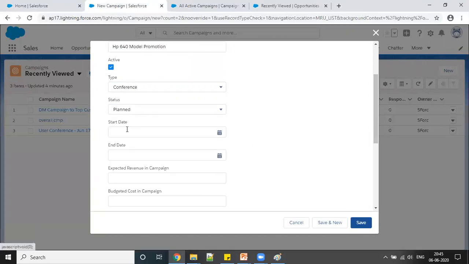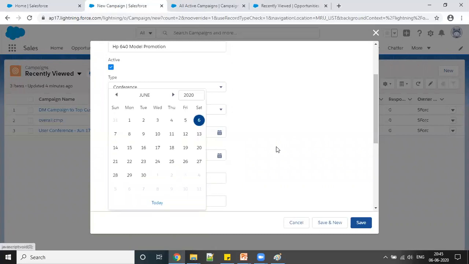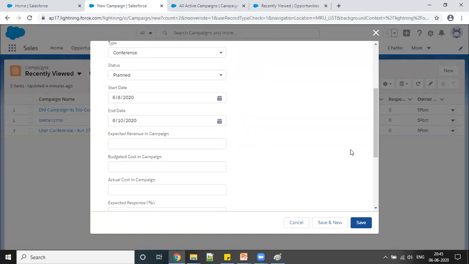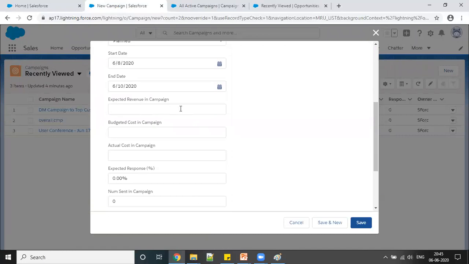I'm selecting planned right now, and I'm saying that this campaign should start from Monday, and this will run for 3 days, 8th, 9th, and 10th. So for 3 days I'm creating this campaign, and you can put your revenue here, expected revenue, budget, or actual cost.